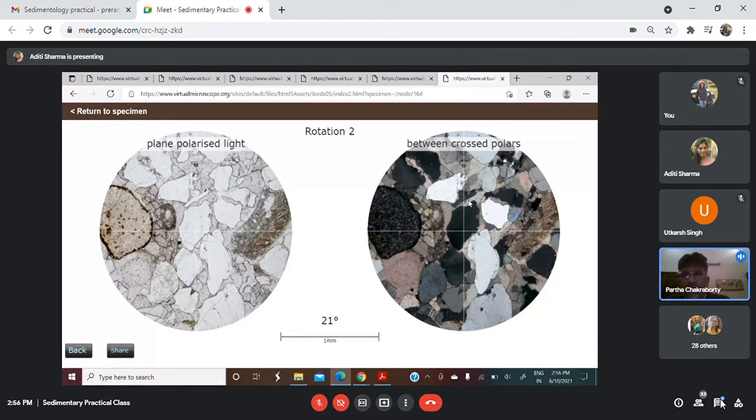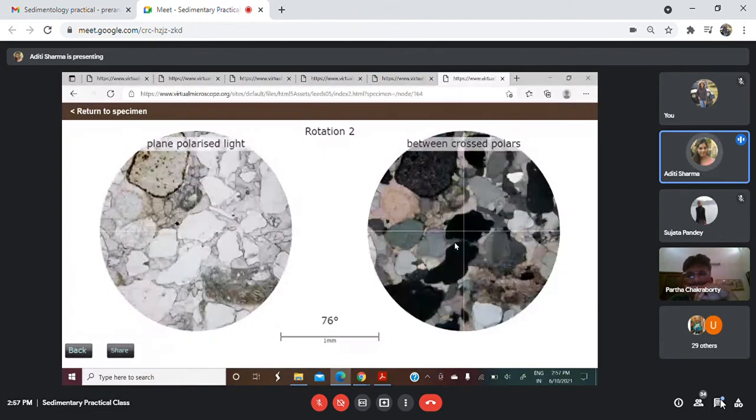Now here, Aditi, please explain by showing the arrow when you call it a quartz cement and when you call it a carbonate cement. Sir, silica overgrowth we have already explained. It is when silica grows from the surface of a grain, whether in crystallographic continuity or not, which can be seen in the extinction.